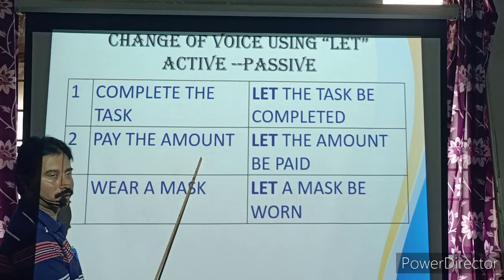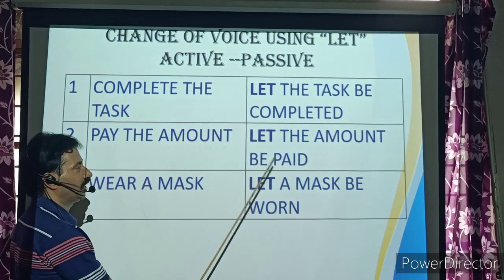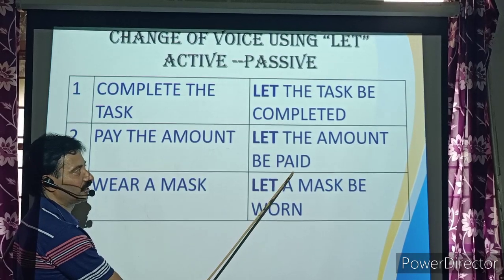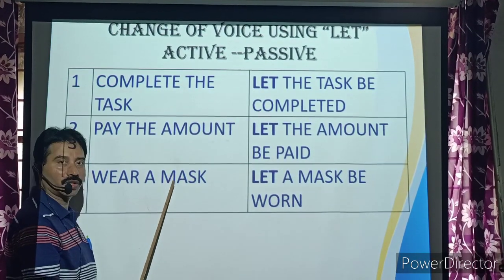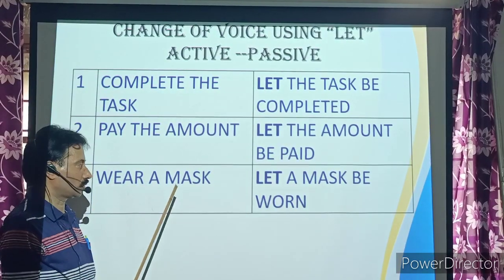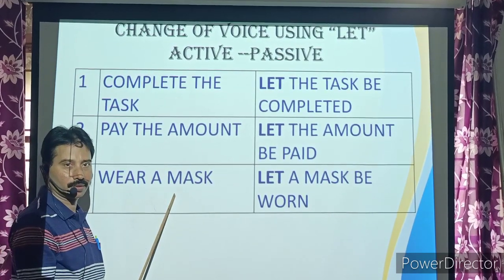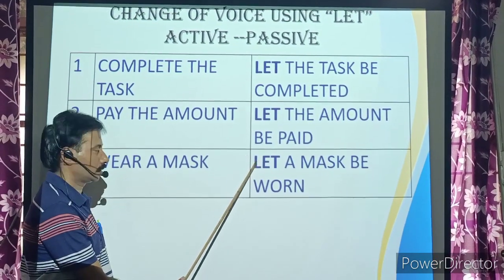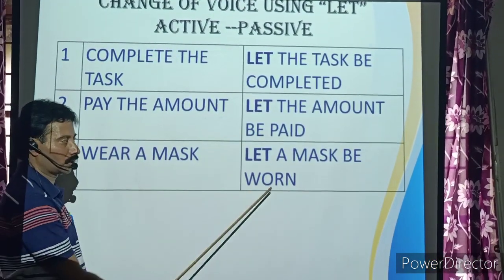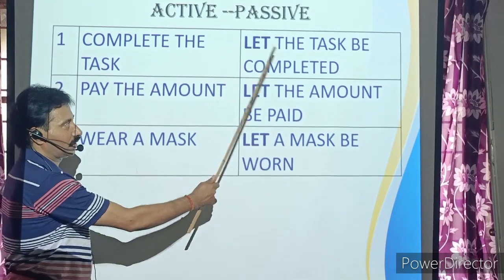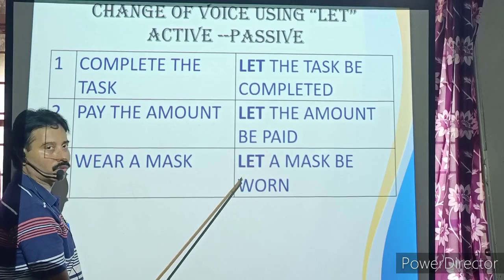Pay the amount. Let the amount be paid. V3 form of this verb, paid. Wear a mask. Now there is a threat. Corona threat is there everywhere. So people are wearing masks. So, wear a mask. Let a mask be worn, third form of wear, worn. Let the task be completed. Let the amount be paid. Let a mask be worn.